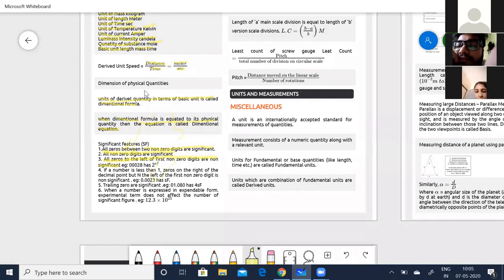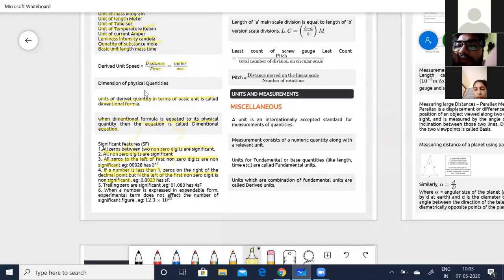So it has got two significant figures. Okay. If a number is less than 1, zeros on the right of the decimal point but to the left of the first non-zero digit are non-significant. For example, if you say 0.0023, even then it is going to have two significant figures, because only these two are significant. In other words, whatever is going to determine the estimation or the approximation, that is going to represent the significant figures.